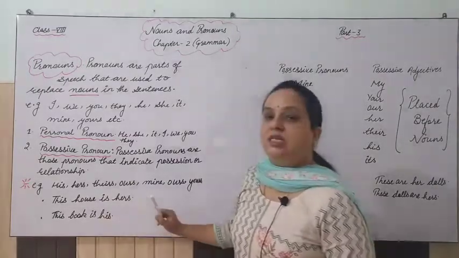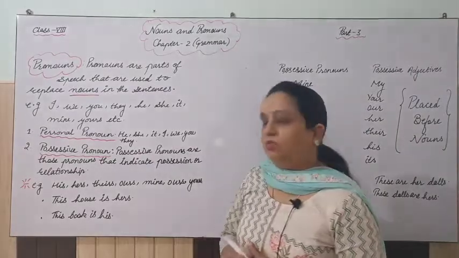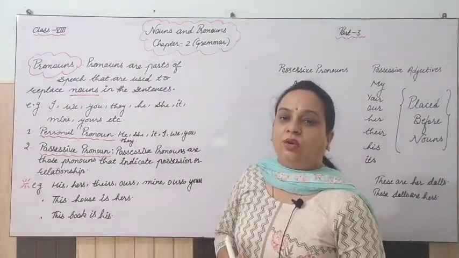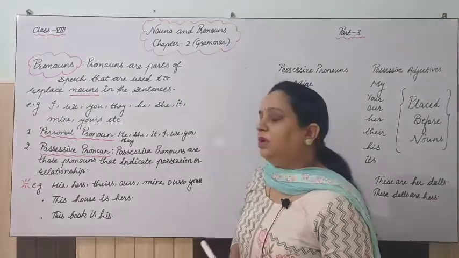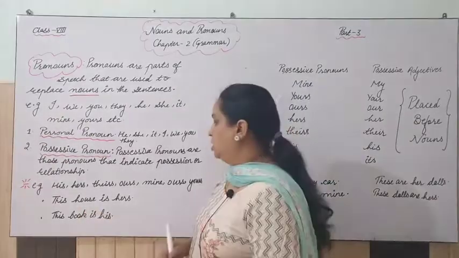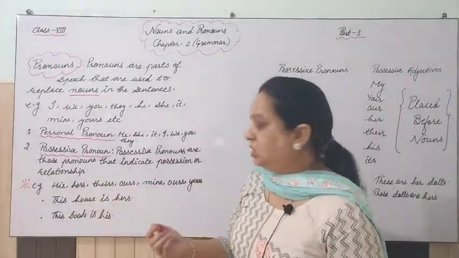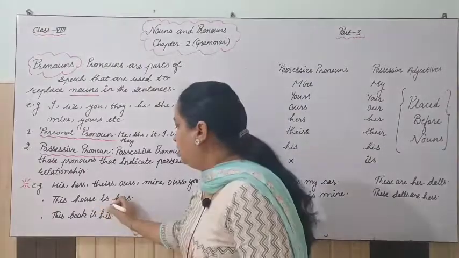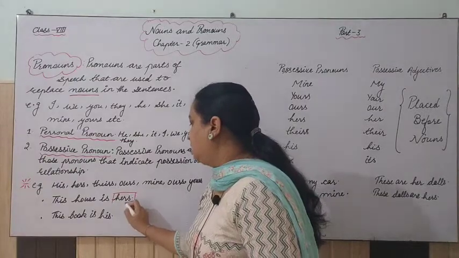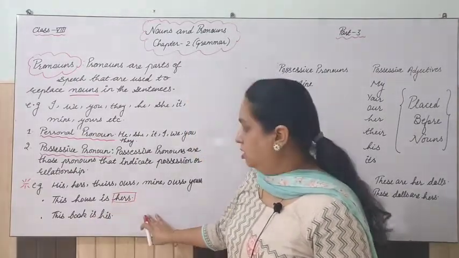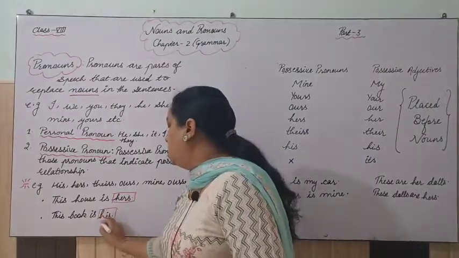This house is hers. Now if we want to find out the possessive pronoun in this first sentence, what is the pronoun? This house is hers. We have seen words like hers, his. That is showing the possession. Which is the word showing possession? Hers. This is hers. This book is his. So this "his" is showing possession here.